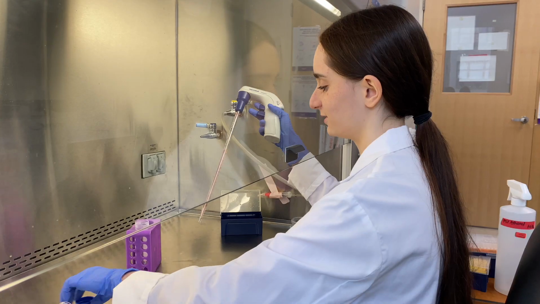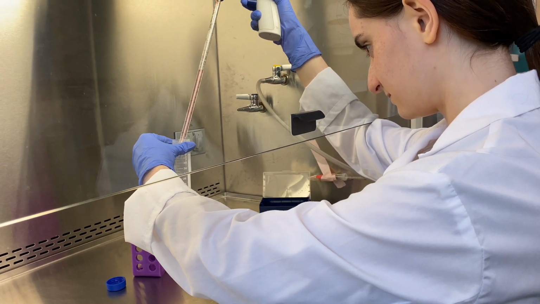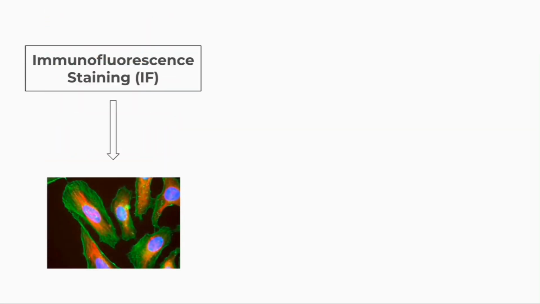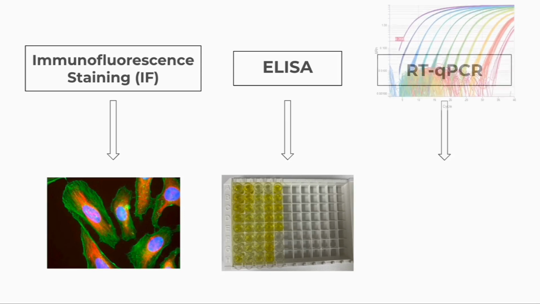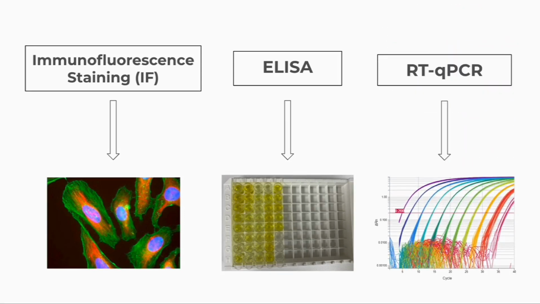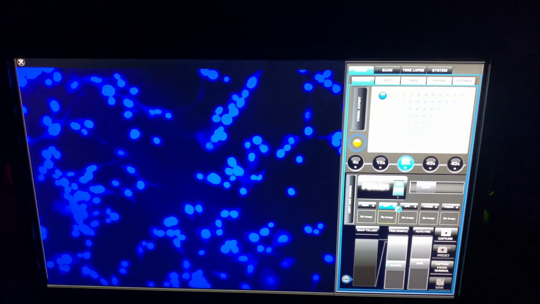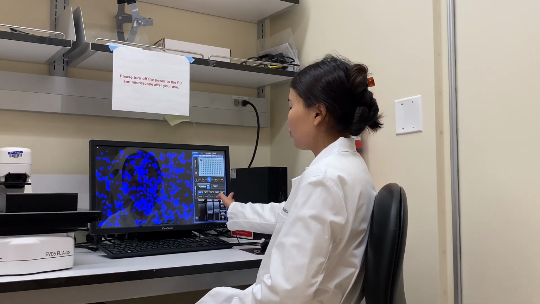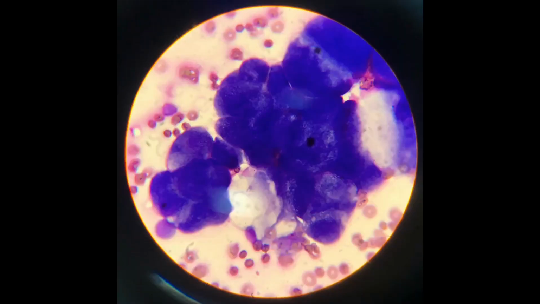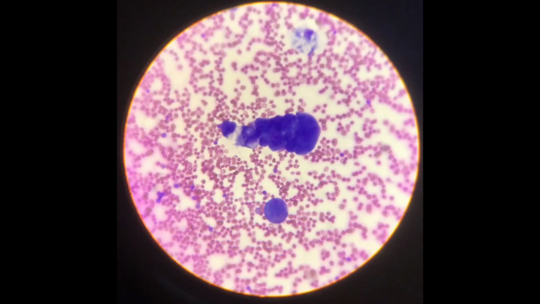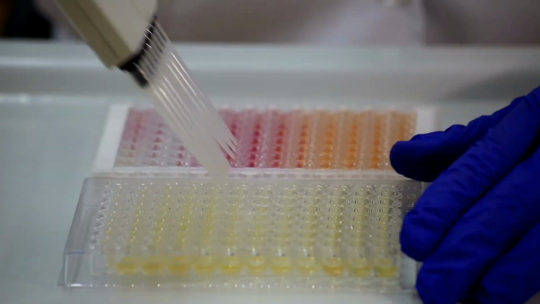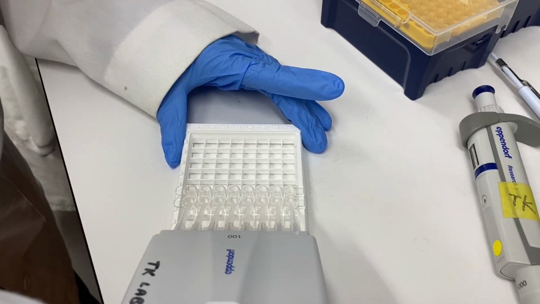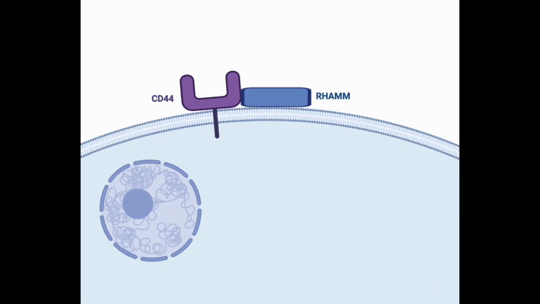After treating the cells with these two RAM-mimetic peptides, we use three main techniques to quantify the reduced inflammation: immunofluorescence staining, enzyme-linked immunosorbent assay, and quantitative reverse transcription polymerase chain reaction. Immunofluorescence staining involves using various fluorescent lights to identify certain markers in cells. This technique was used to determine that our cells were alive and to identify macrophages and to differentiate between M1 and M2 macrophages. We also used an ELISA assay, which measures protein concentration using antibodies to measure the amount of CD44 which was cleaved or cut in cells.